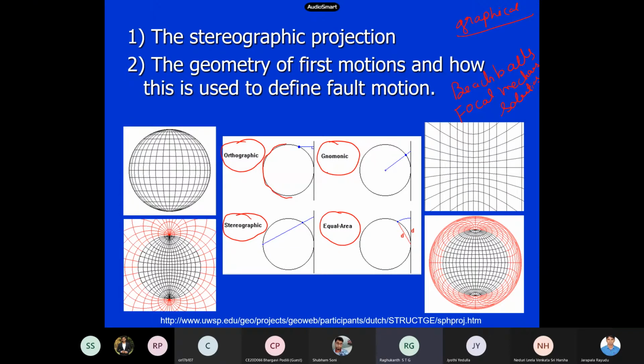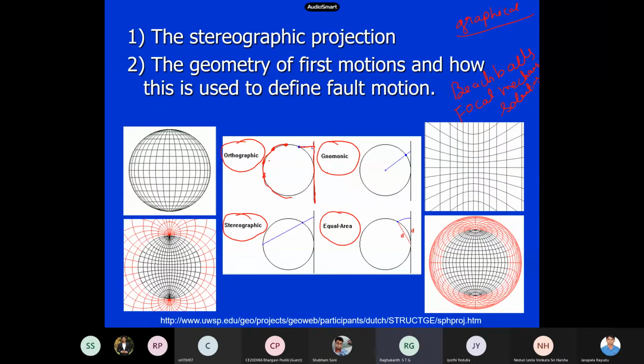Okay, so this circle I want to project onto one dimension, onto a straight line, say. How do I project a circle onto a straight line? One way is you take all the points on the circle and project them just onto the line itself.